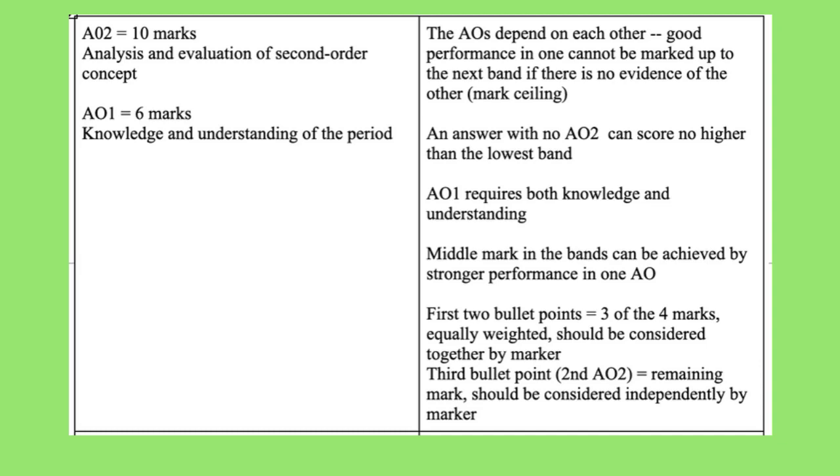Do you agree that it was the failure to secure an annulment? Or do you disagree? Do you think there was a more significant reason for his fall from power? It doesn't really matter which one you pick, as long as you can explain why you think what you do. Which brings us on to AO1, which is worth 6 marks, and that is for your knowledge and understanding of the period. You need to bring in evidence from your own knowledge to support your argument.